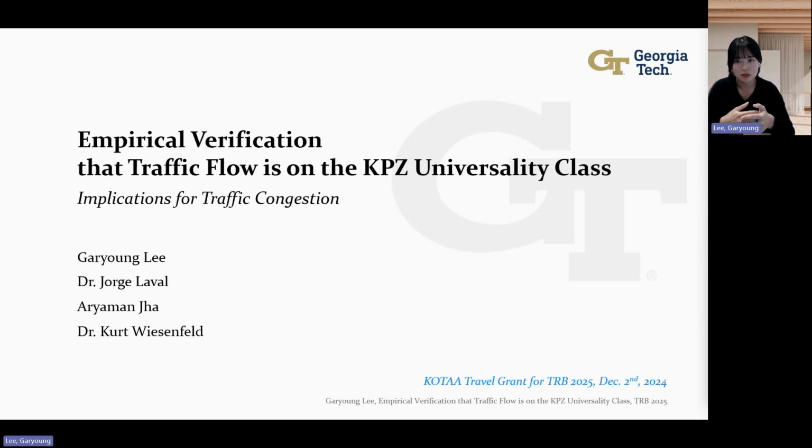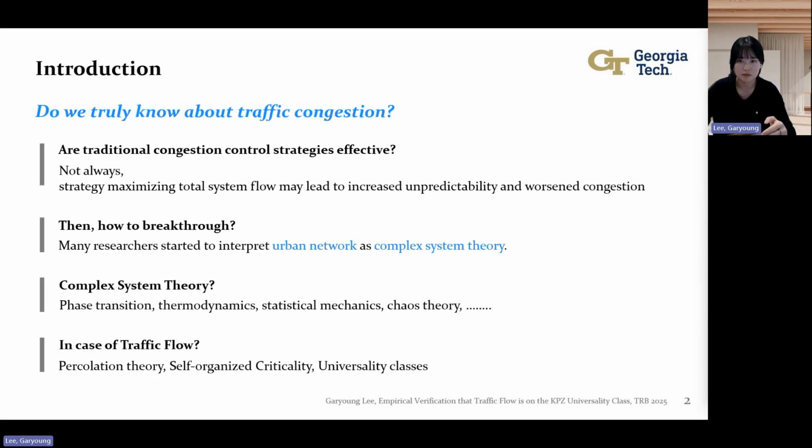The topic I'm going to present today is empirical verification that traffic flow is in the KPZ universality class, implications for traffic congestion. This study started from the point to interpret the traffic congestion with the complex system theory, as the traditional congestion control strategies turned out to be not very effective on congestion.